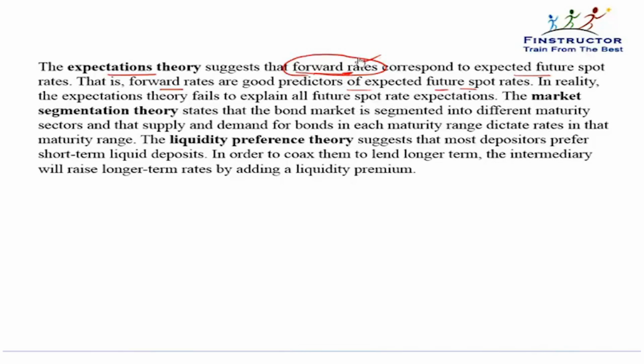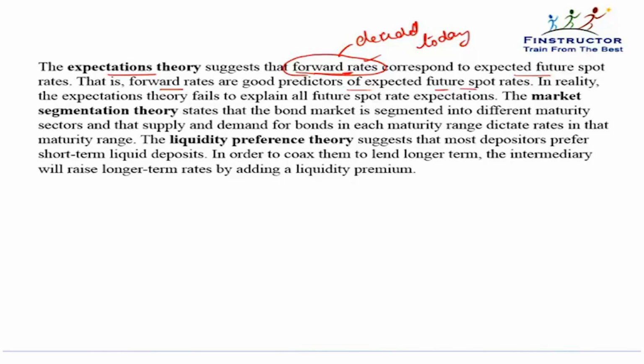So remember, the forward rate is decided today, whereas the borrowing or lending may happen at some point in the future, just like in the case of a commodity or a stock forward or future. So the expectation theory says that forward rates correspond to expected future spot rates.